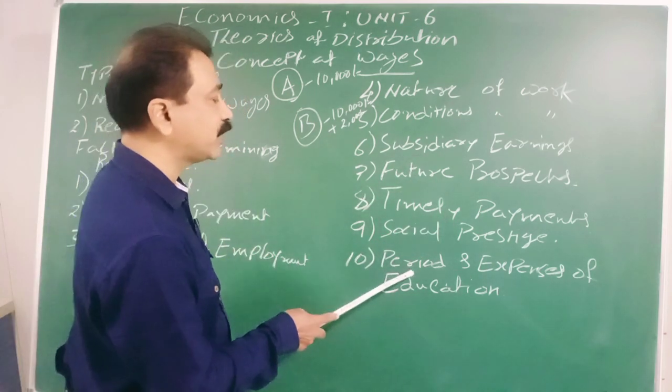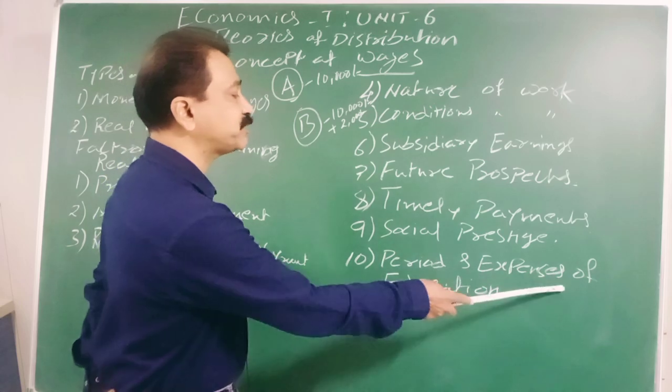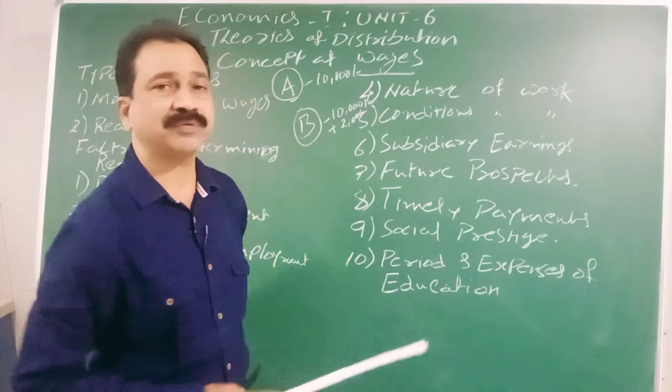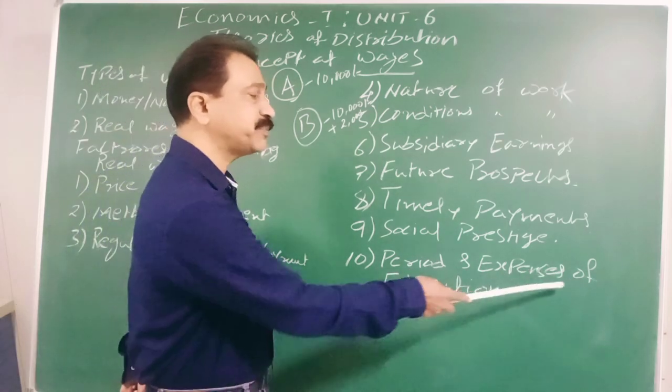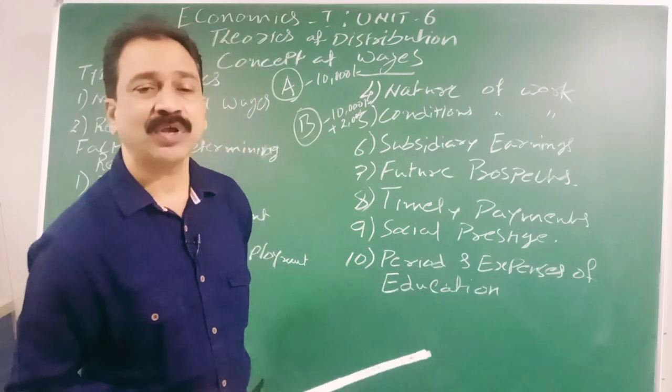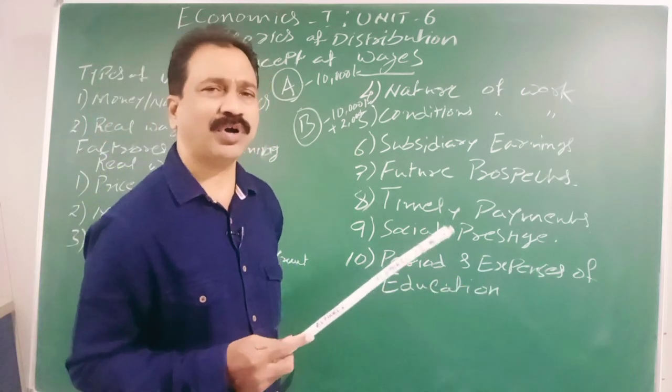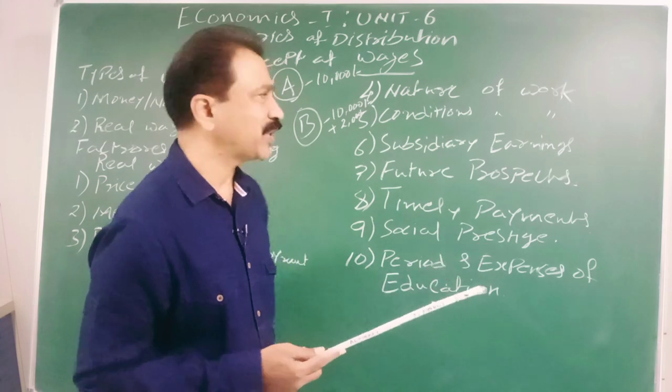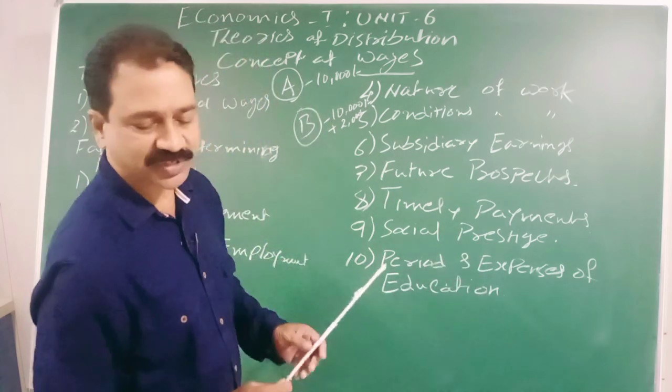Next, the last one, period and expenses of education. Someone got educated for 25 years and he got the same 10,000 rupees salary.